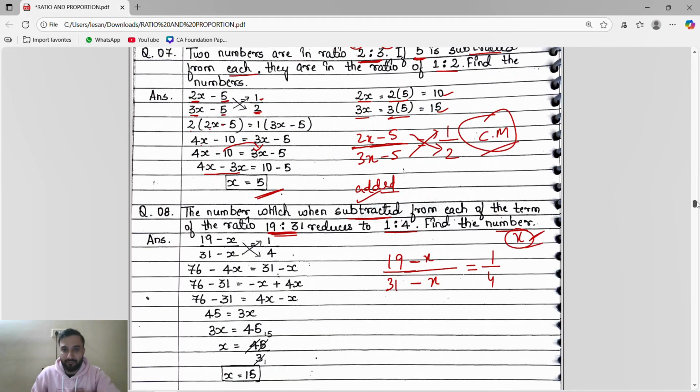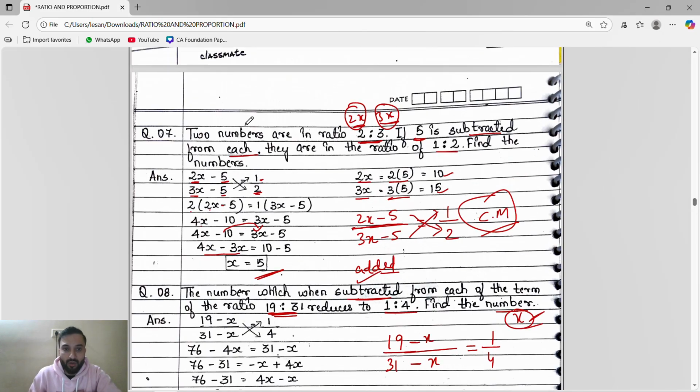Here you have to find the numbers. Which numbers we have to find? These two numbers are in the ratio 2 is to 3. Here already they have mentioned that 5 is subtracted. So we did minus 5 and minus 5.